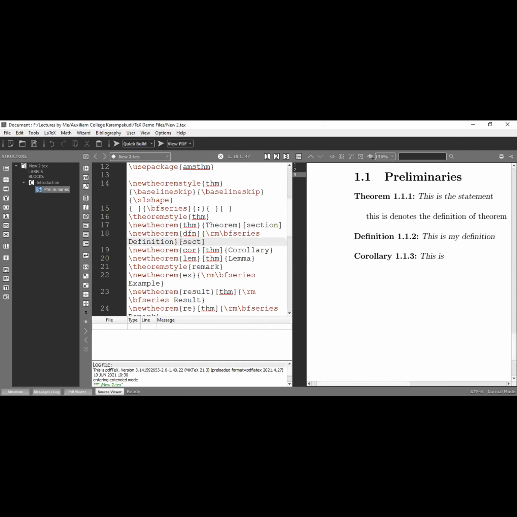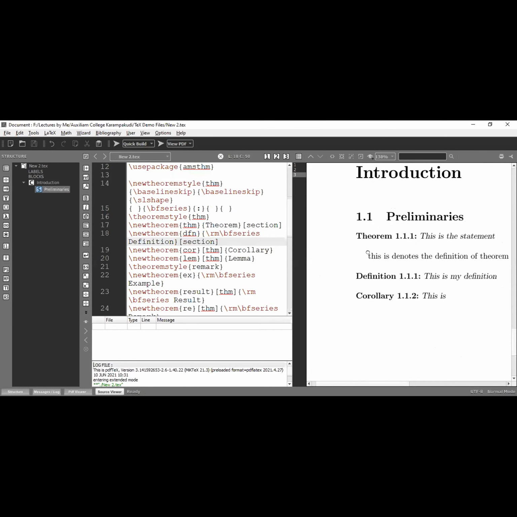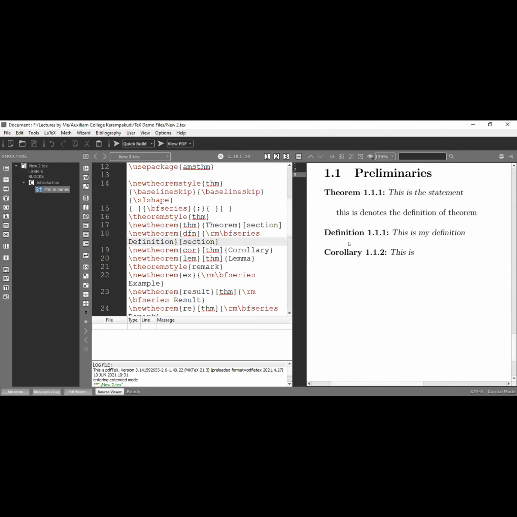So here I am going to type section. It creates a new number for definition. Now I am going to run this file after this modification, just to see that. Yeah, theorem 1.1.1, definition 1.1.1. It's also possible. It's section.